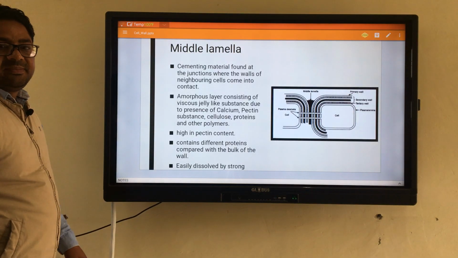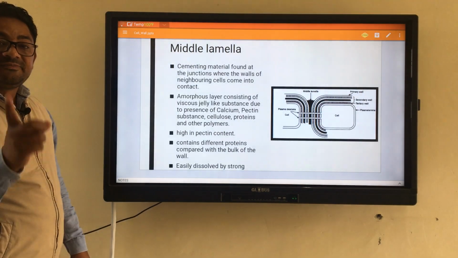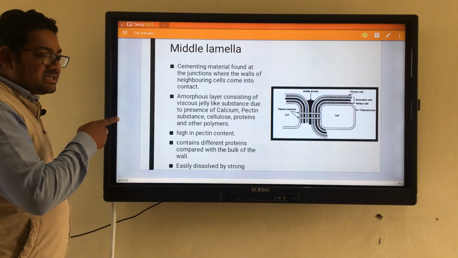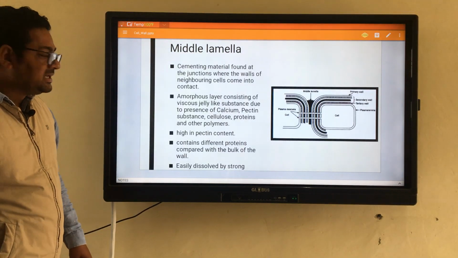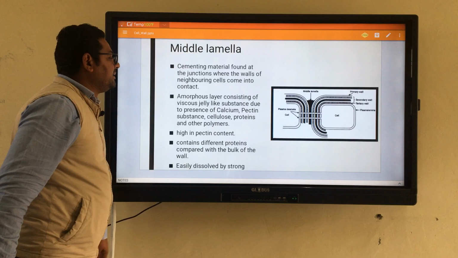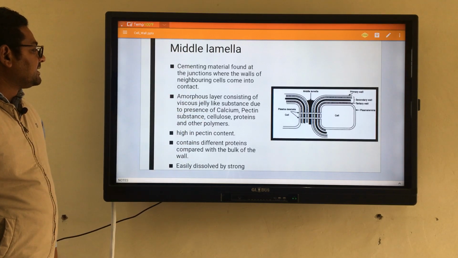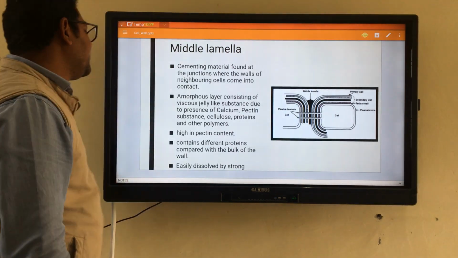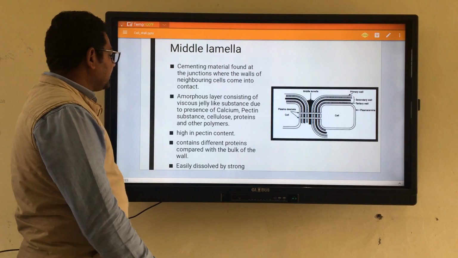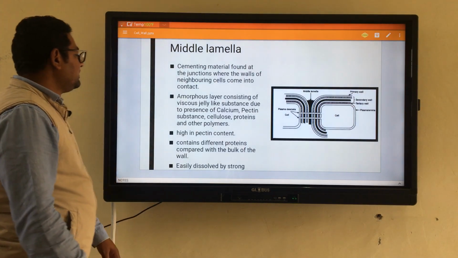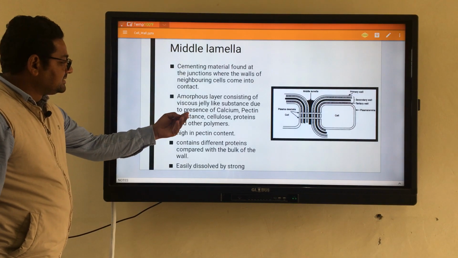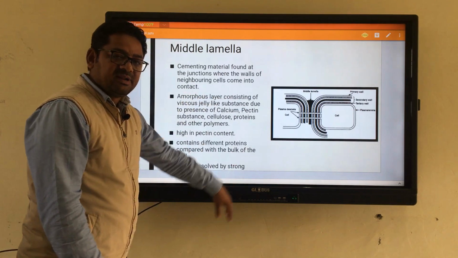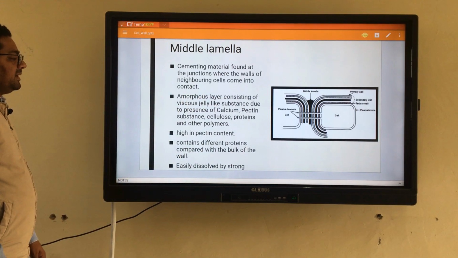After that, the second one is the matrix. The first layer is crystalline in nature, the second one is the matrix layer, which is amorphous, and the third thing, the middle lamella, is also an amorphous layer consisting of jelly-like substance due to the presence of certain molecules. These molecules are calcium, pectin, cellulose, certain proteins and other polymers which are present in this particular component, the middle lamella.